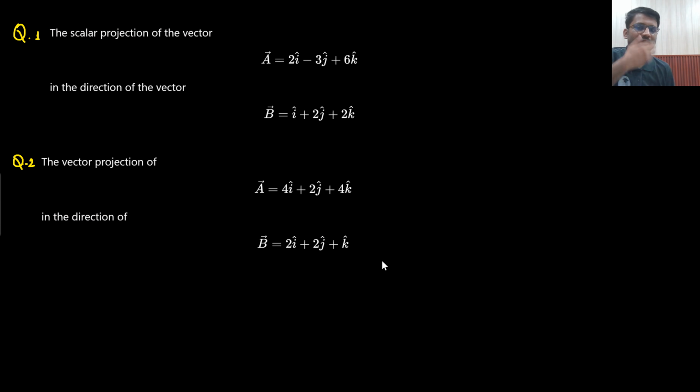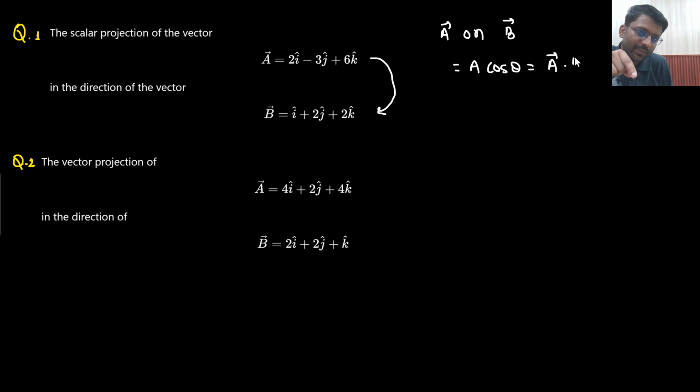Let's solve this question. Scalar projection of vector A in the direction of vector B. You need to find the scalar projection of A on B. What would that be? That would be nothing but A cos theta. And what is the meaning of A cos theta? That would be A vector dot b cap. That means what is your answer? A vector. A vector is 2i cap minus 3j cap plus 6k cap.